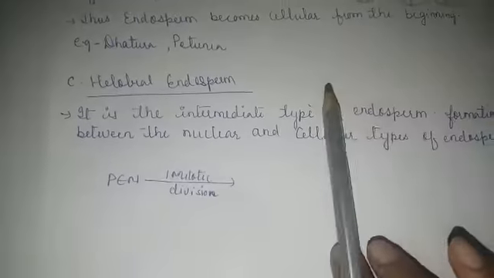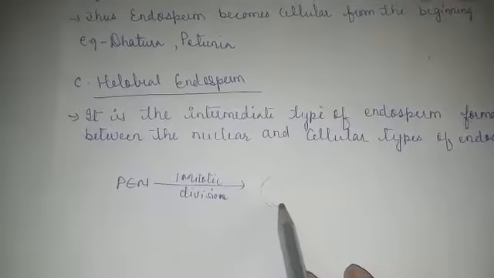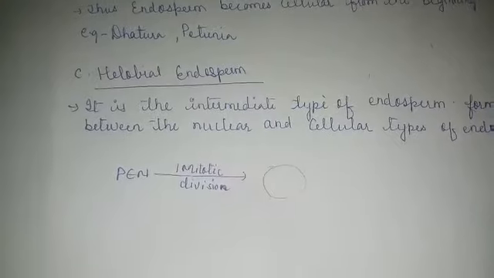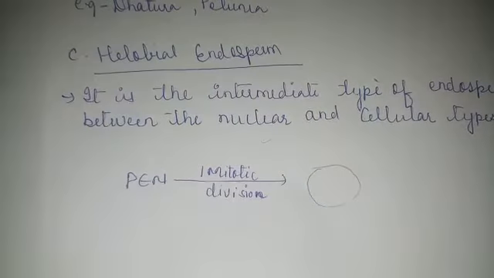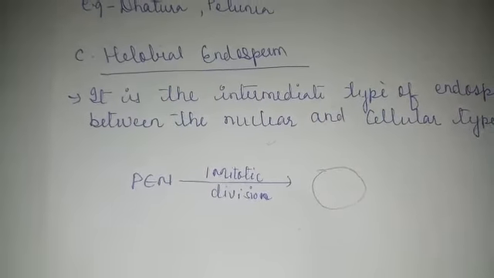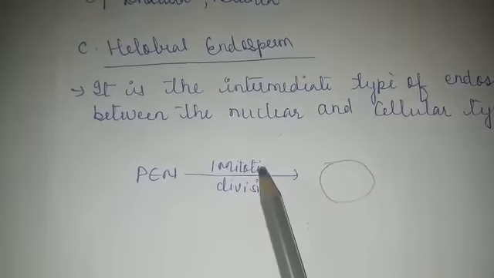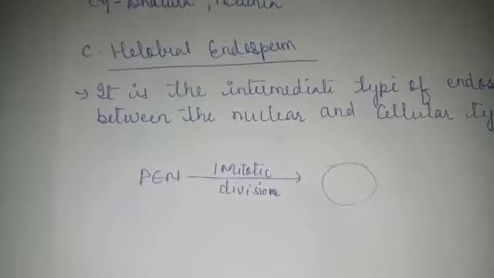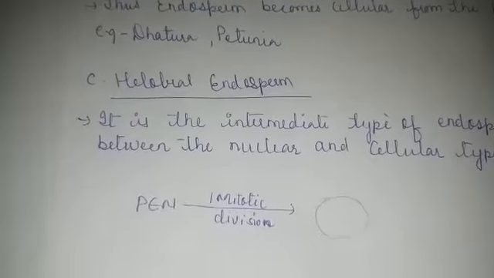The PEN, after one mitotic division, forms the endosperm, and it will form a proper endosperm. After mitotic division the endosperm is formed. This is one of the intermediate types.